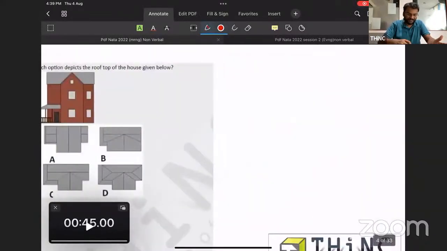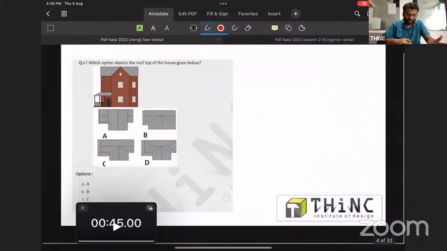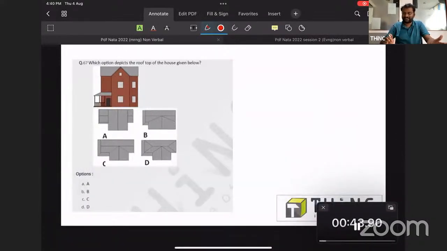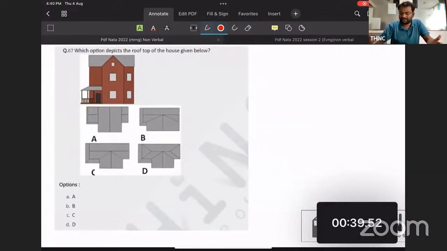Now comes the next question. It's a question from projection. Okay, so your 45 seconds starts here. This is a question from projections. The question is asking for the top view. You can put your answers in the chat. I'm waiting for your answers. Whether A, B, C, or D, whatever you find right, you can put it.